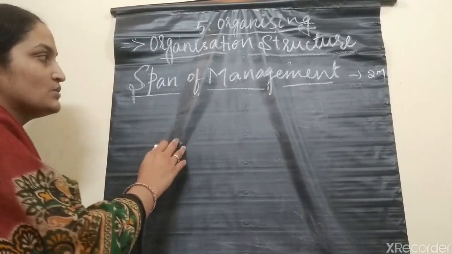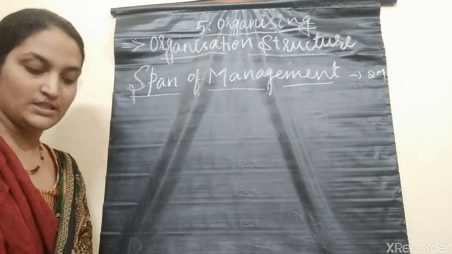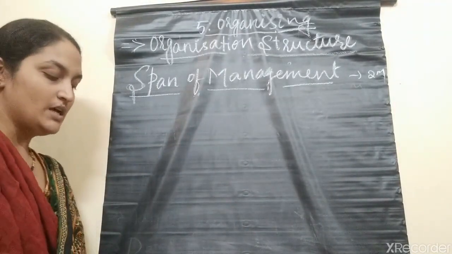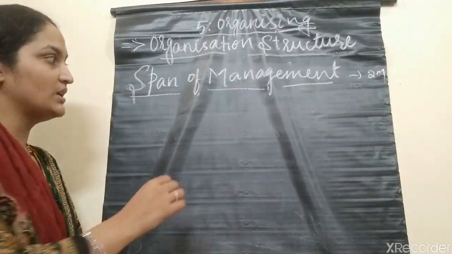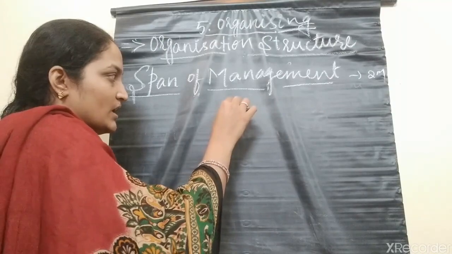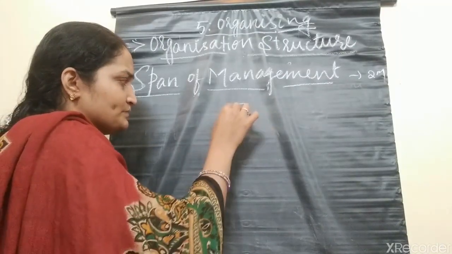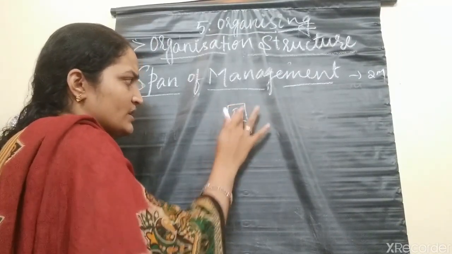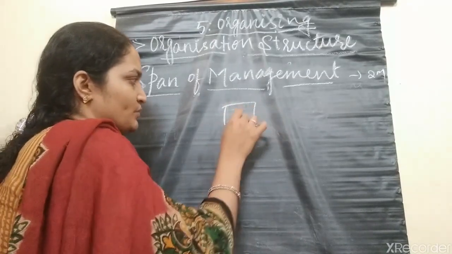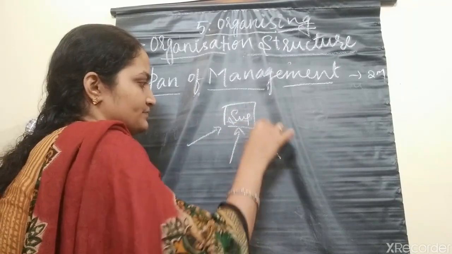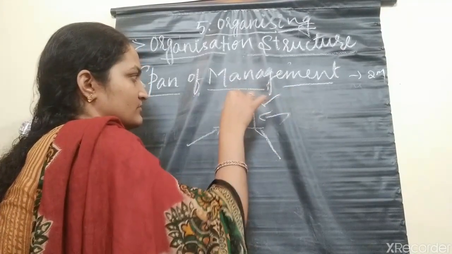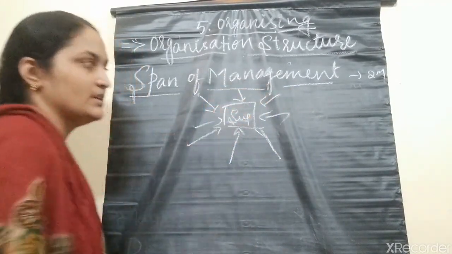So what is the meaning of span of management? It refers to the number of subordinates that can be effectively managed by a superior. Think that this is a superior, your manager, and these are the workers.